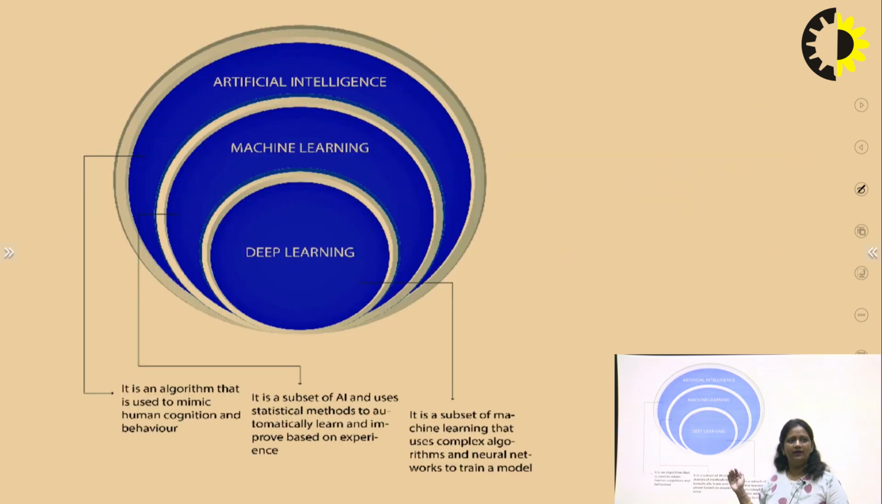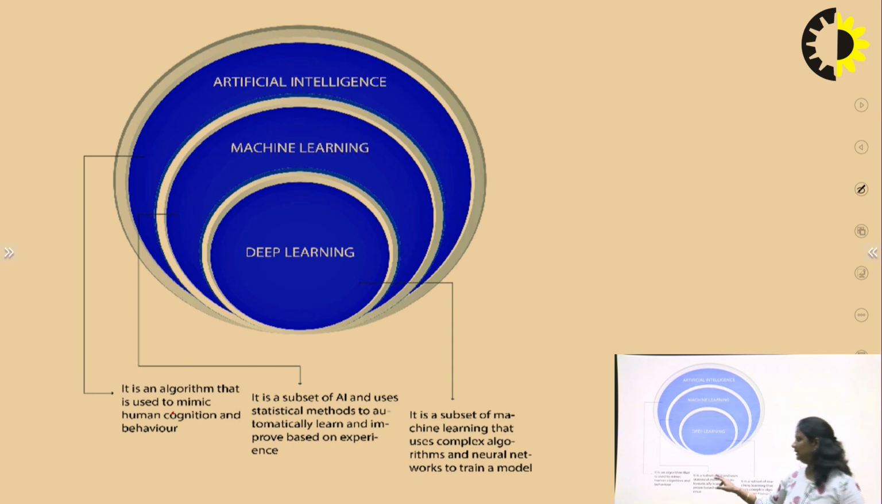So from this diagram, we have to show artificial intelligence, machine learning, and deep learning. Deep learning is a subset of machine learning, and machine learning is a subset of artificial intelligence, and all the machine learning and deep learning comes under artificial intelligence. Like we already said in the previous slides, artificial intelligence is an algorithm that is used to mimic human cognition and behavior, imitate human behavior.